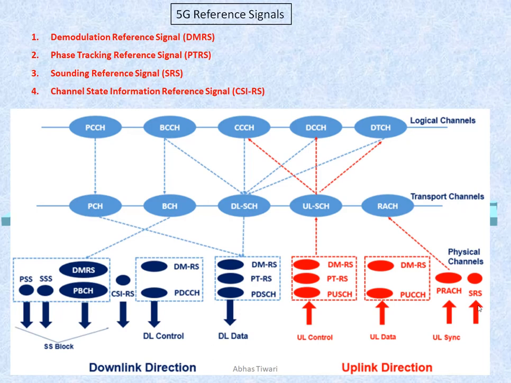Well, in LTE there was one more reference signal, that was CRS, the cell specific reference signal, which is not present here. Whereas in 5G we have a new reference signal called PTRS, the phase tracking reference signal. Along with it, the DMRS is used in downlink and uplink both.